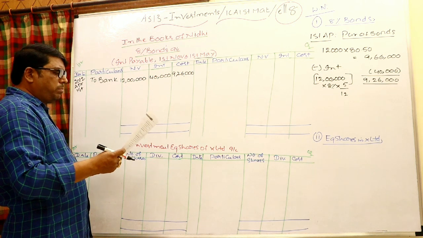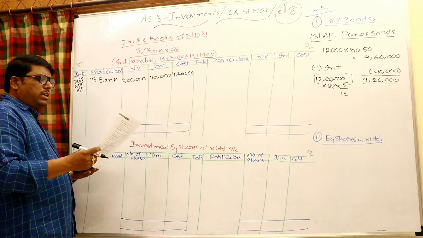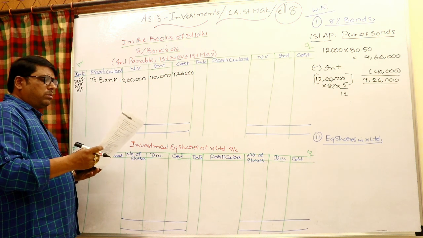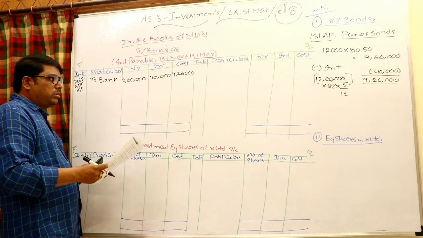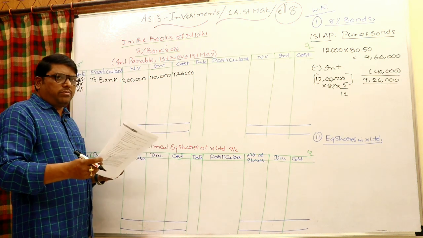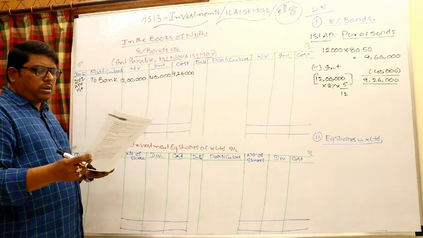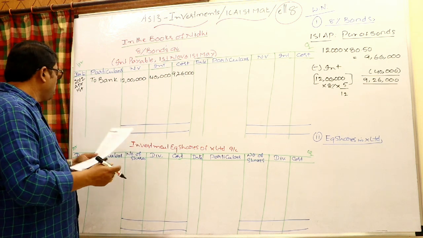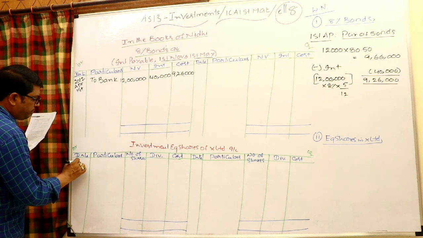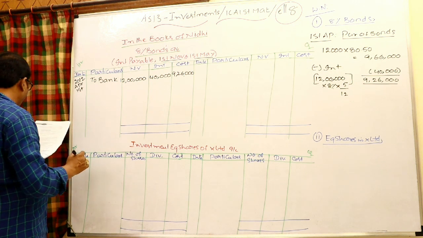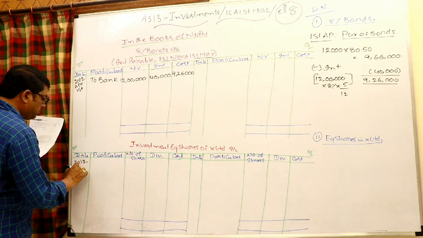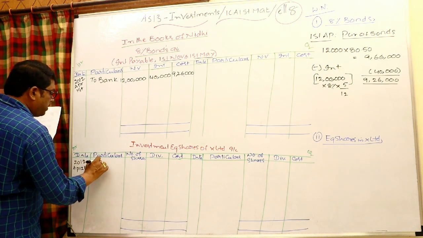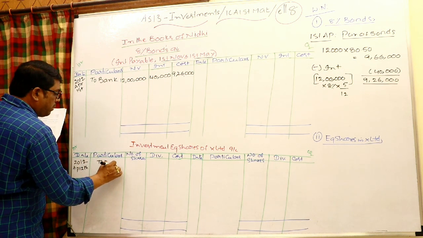Come to the 12th April, purchase of 1 lakh equity shares, 10 rupees each face value, purchased at 40 lakh rupees. As I said, in case of variable income you will not find the word cum or ex, just investments in equity shares to bank account, that's all. 2012 April 12th, investment in equity shares account debit to bank account.